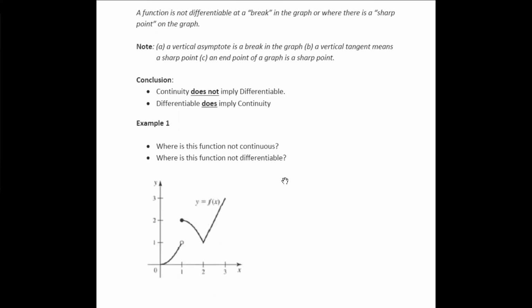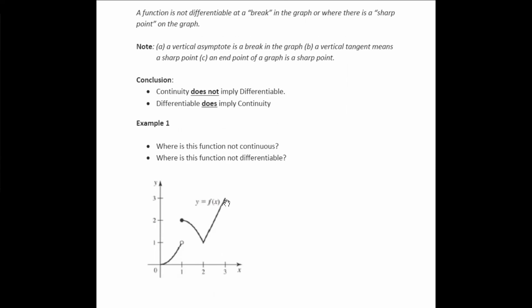Let's look at example 1. Question: where is this function not continuous? At 1. Where is it not differentiable? Well, since it's not continuous at 1, it's not differentiable at 1. And it's not differentiable at 2 because that's a sharp point.